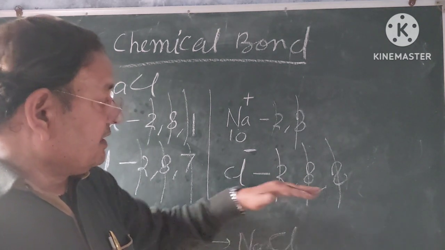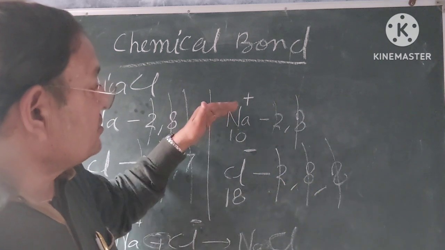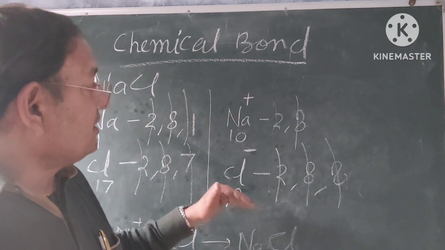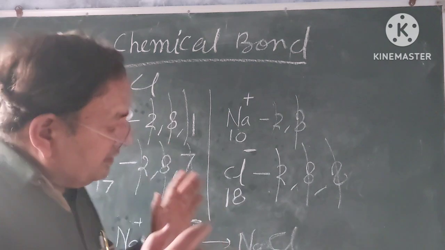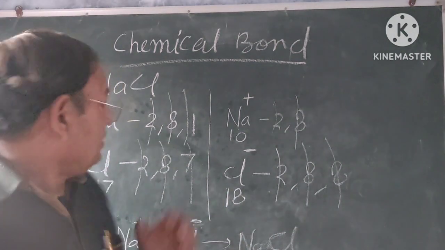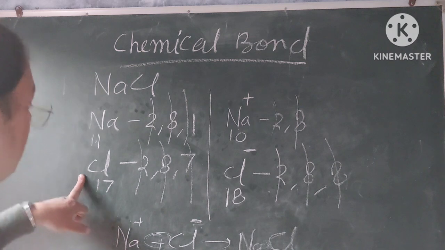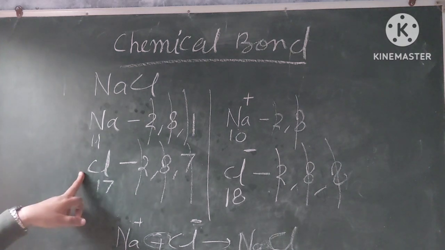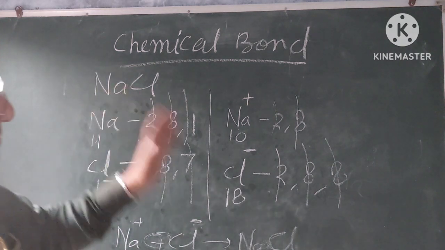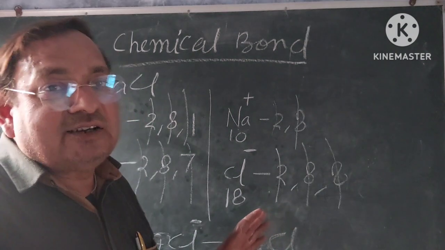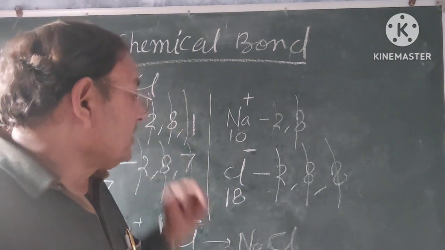It also gets the stable condition, and the sodium ion also gets the stable condition. In getting the stable condition, both the neutral atoms, sodium and chlorine, change into ions, sodium ion and chloride ion.